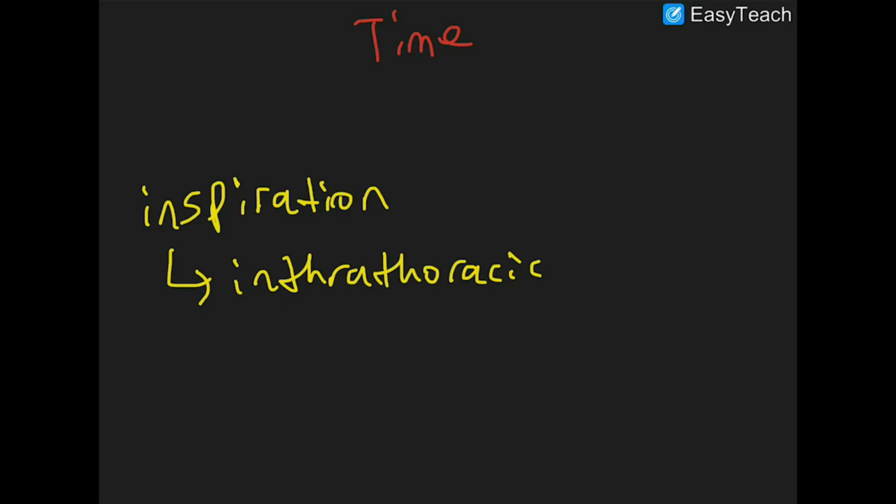If you take a huge breath in and that decreases the pressure in your thoracic wall, more blood will want to rush there, because you've now created a low pressure environment in your chest when you took a breath in. So more blood will rush there, specifically to your heart.